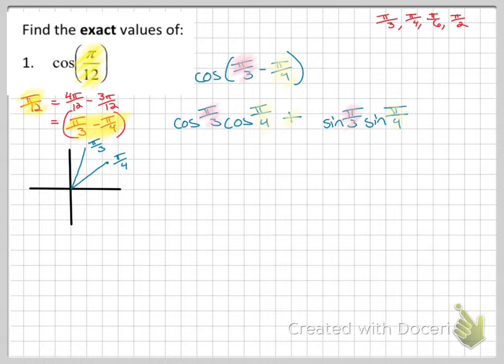What's the x at pi over 3? Well, it's 1/2. Cosine is the x. What's the x at pi over 4? Well, it's root 2 over 2. So this was the answer to the yellow piece. This was the answer to the pink piece. Problem says plus because it's opposite. Sine at pi over 3, the y value. Sine at pi over 4, the y value.